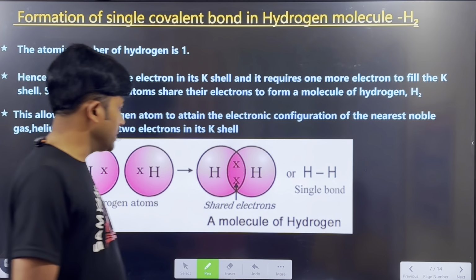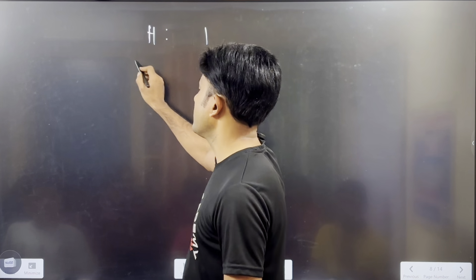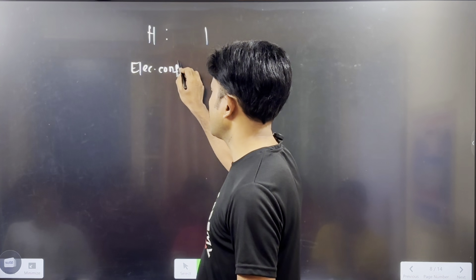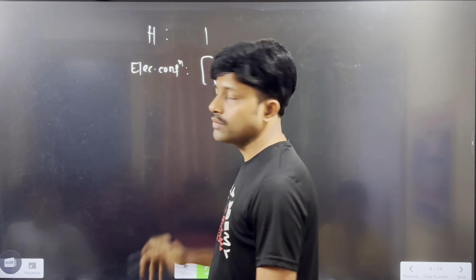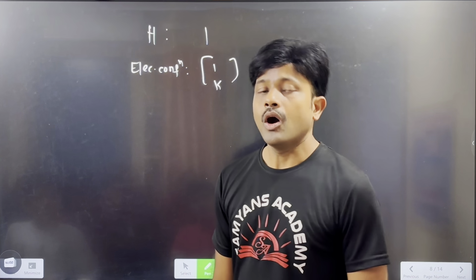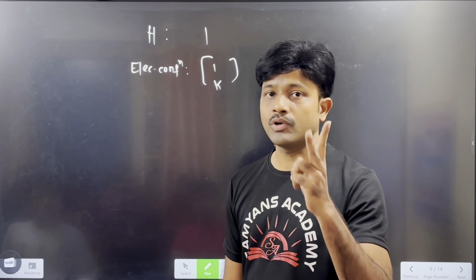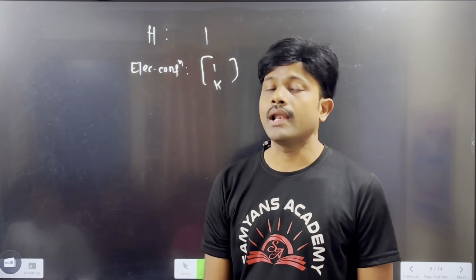So before going to this, now you see, what is the atomic number of hydrogen? Yes, hydrogen atomic number is 1. What is the electron configuration? That is also 1. Yes or no? The electron configuration of hydrogen is 1. In the K shell, it has only 1 electron. How many electrons can we fill in the first shell? 2 electrons. 2 electrons is the stable configuration. To get the stability, it requires 1 more electron.